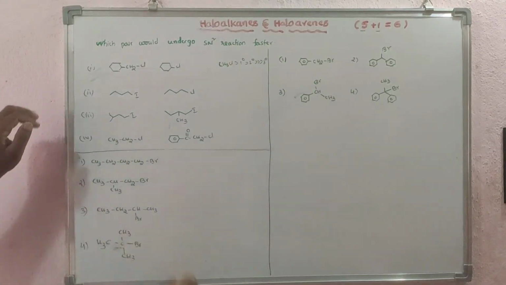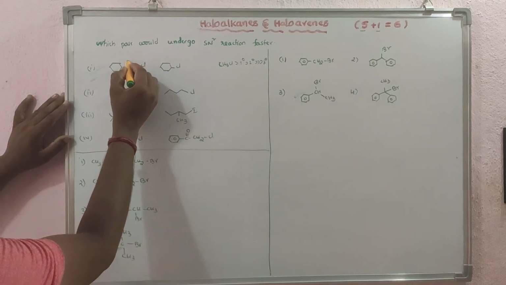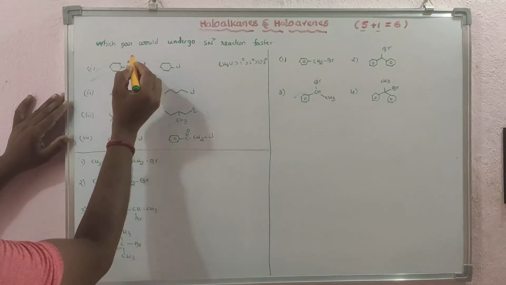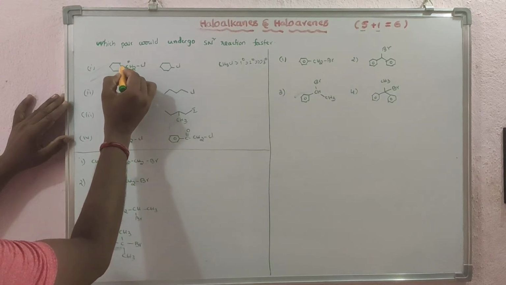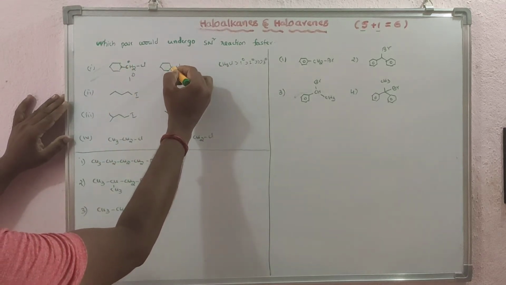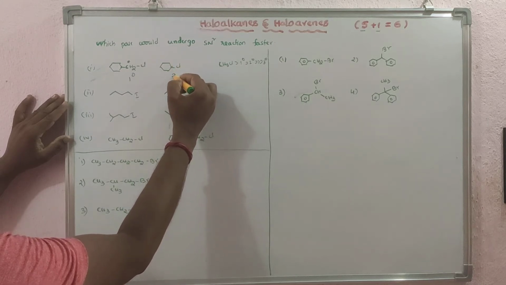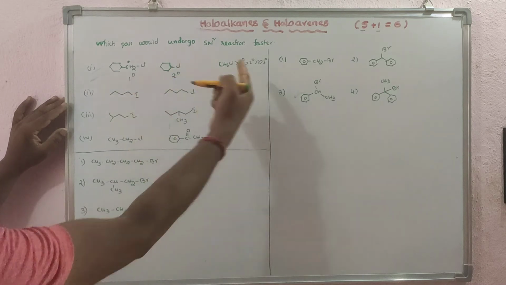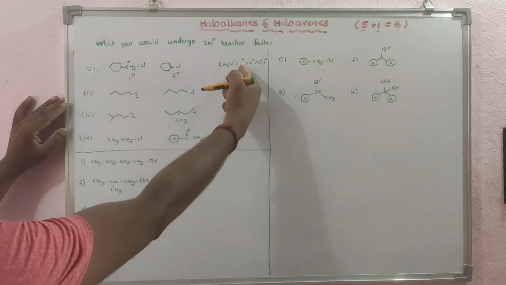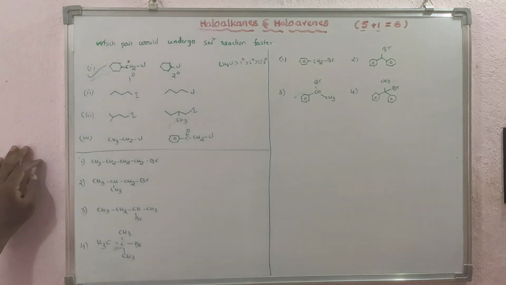Clear? See now, if you see this one, this carbon is primary. It is a primary alkyl halide. Why? Because this carbon is attached to only one carbon. But this one is a secondary alkyl halide, because this carbon is attached to two carbons. So you know which one is more reactive? The primary alkyl halide. So this is more reactive.